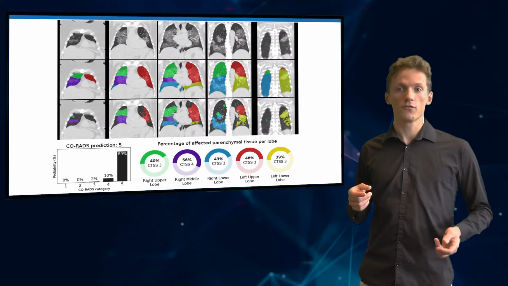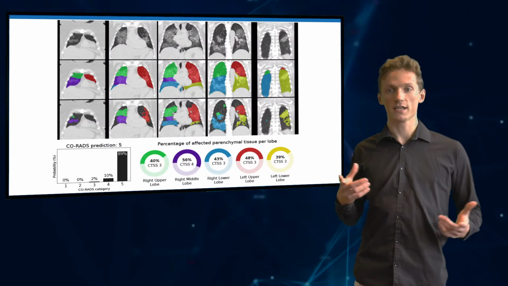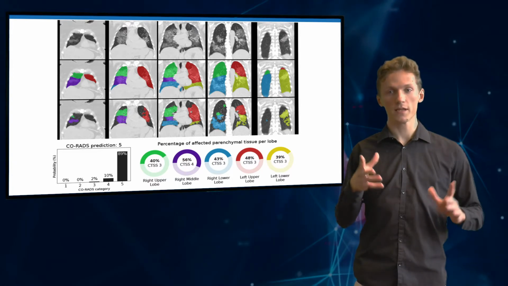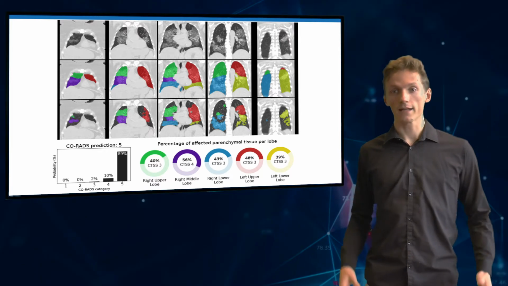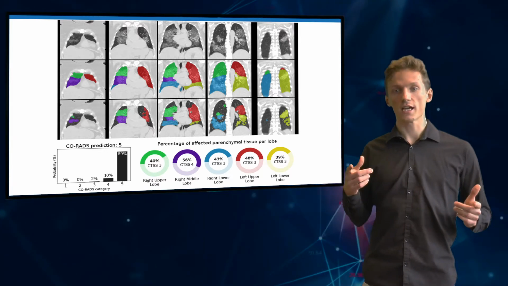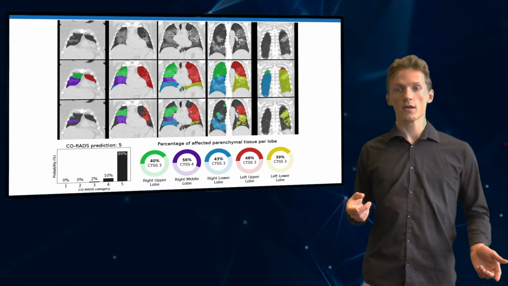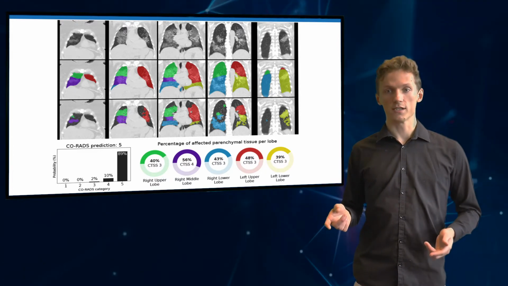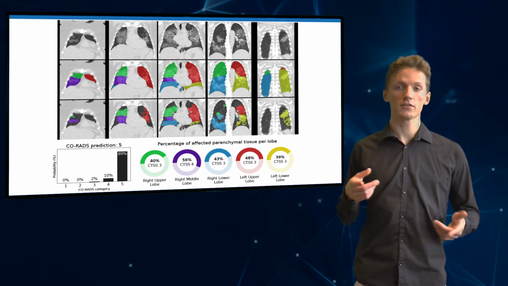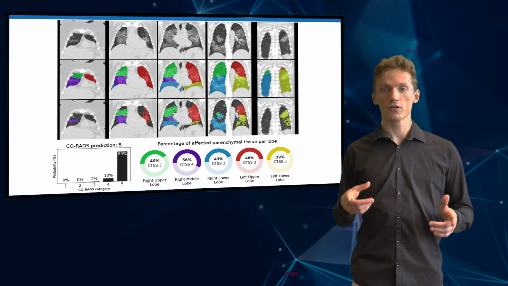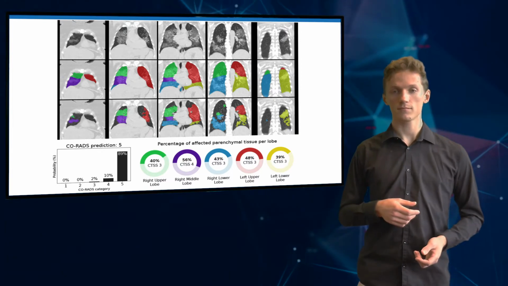So those are the 3 modules that make up CoRADS AI. Here you see an illustration of the output of the complete system. At the top, you see multiple slices of a single CT scan. Then, in the middle row, you see a lobe segmentation for this CT scan. And in the bottom row, you see a lesion segmentation, where the lesions in different lobes have different colors.